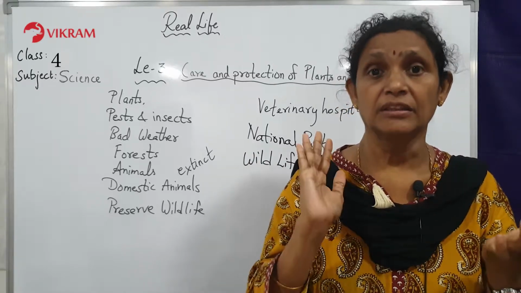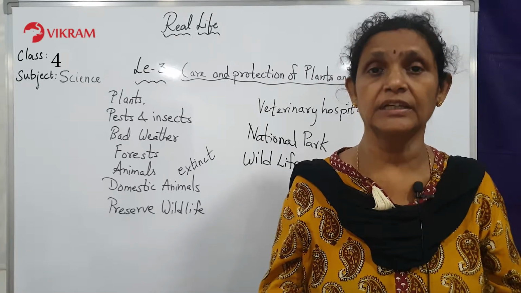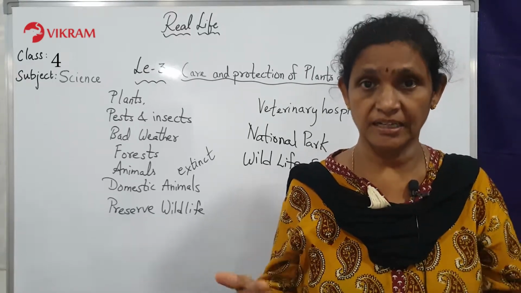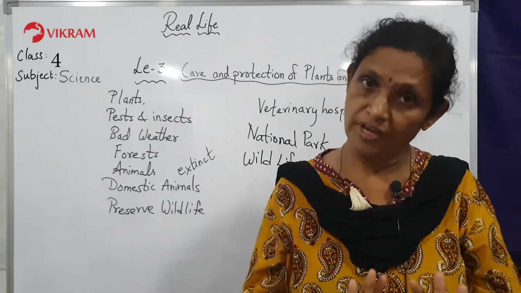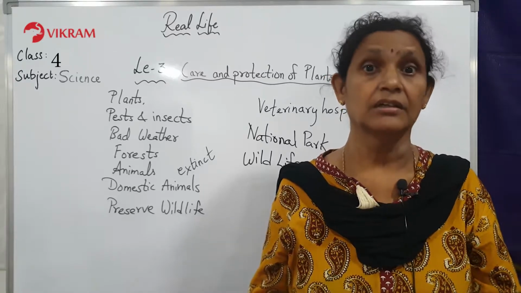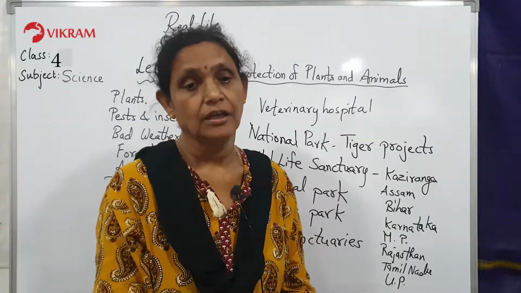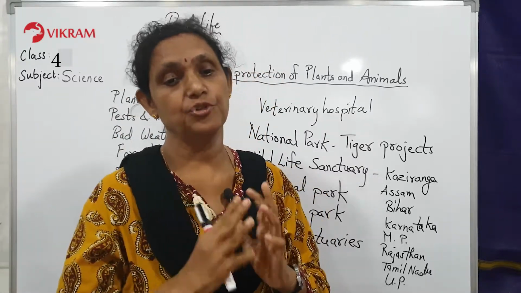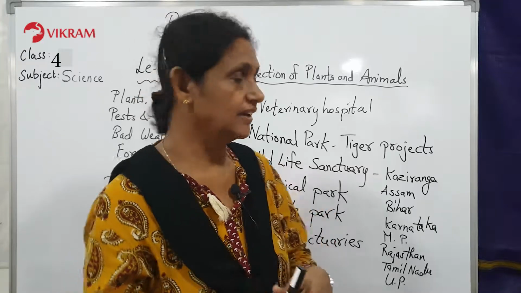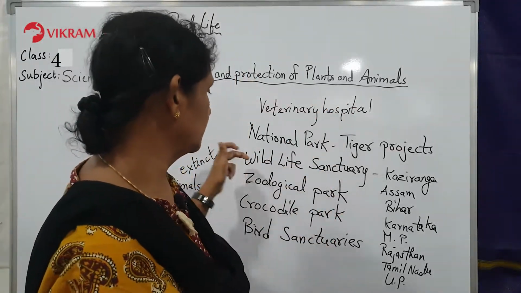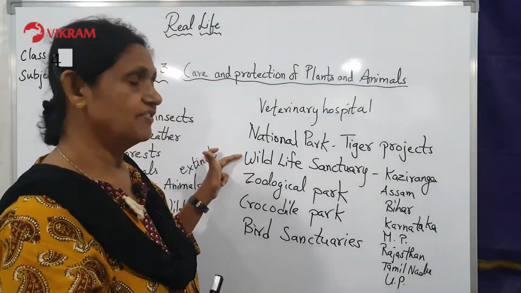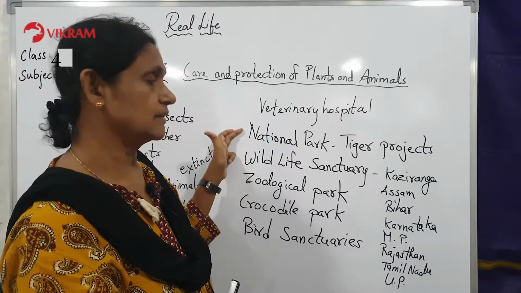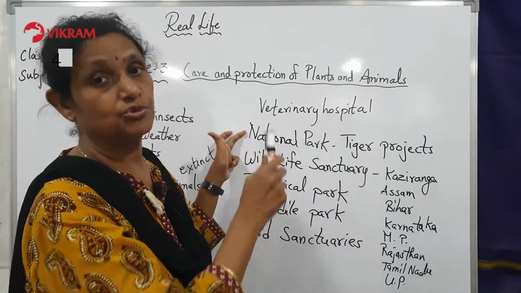That is the way they looked after the tigers so carefully that slowly the tigers doubled and multiplied, and now we have sufficient tigers. But still tigers cannot be hunted. So children, the government has passed a law that wildlife should be protected. For the wildlife, you have many varieties of zoological parks, wildlife sanctuaries and national parks, where the tiger project has started to save the tiger.